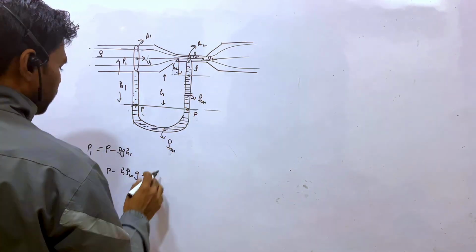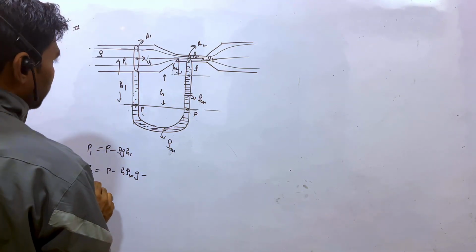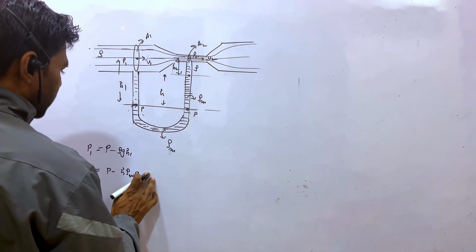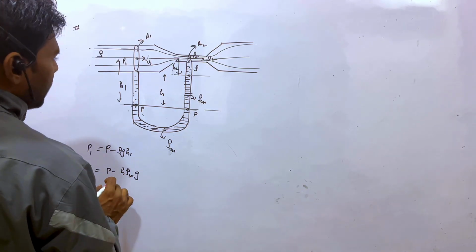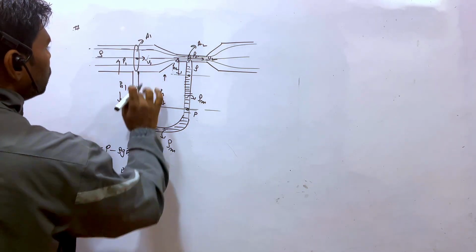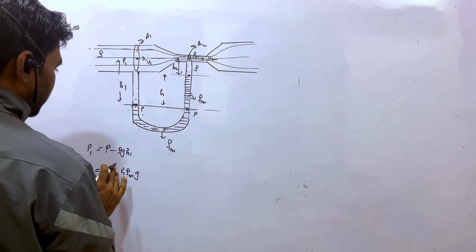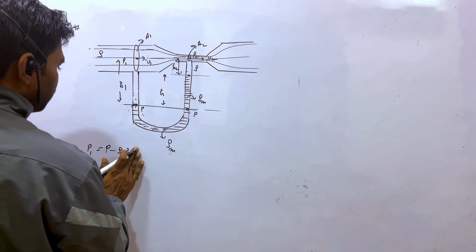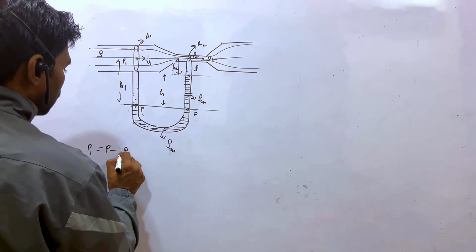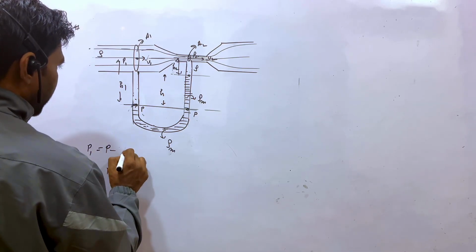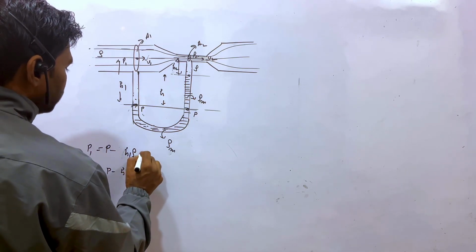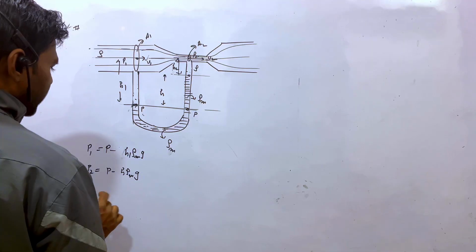You can write P1 minus P2, right? This is the rho m, or you may assume this is the air over here. So this is the liquid pressure, you may assume this is H1 rho m g, because all over air is liquid, right?